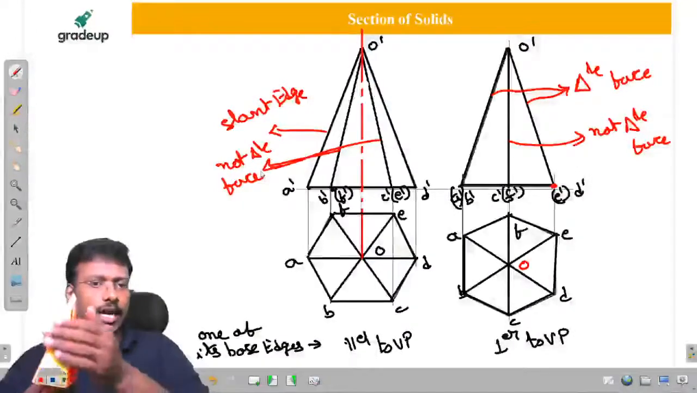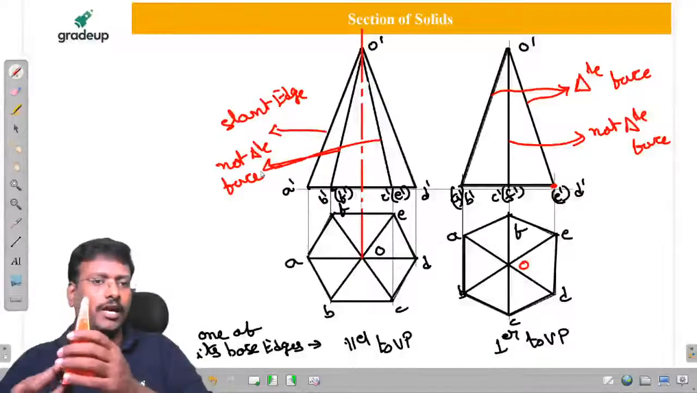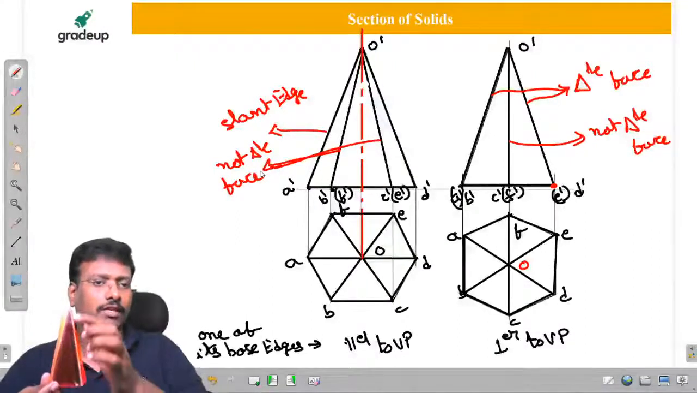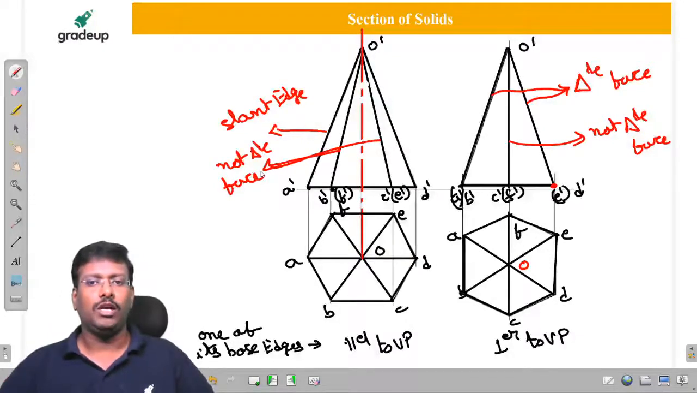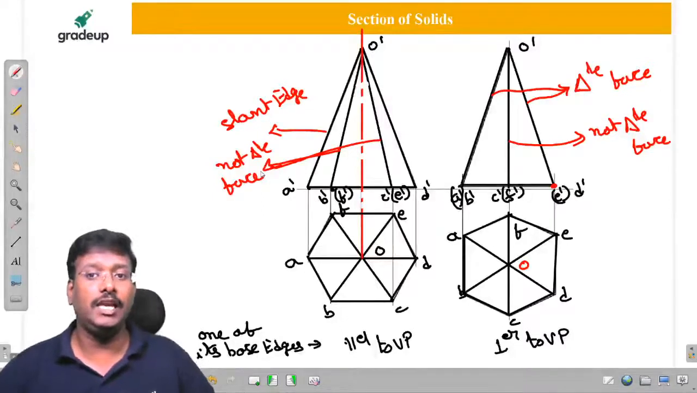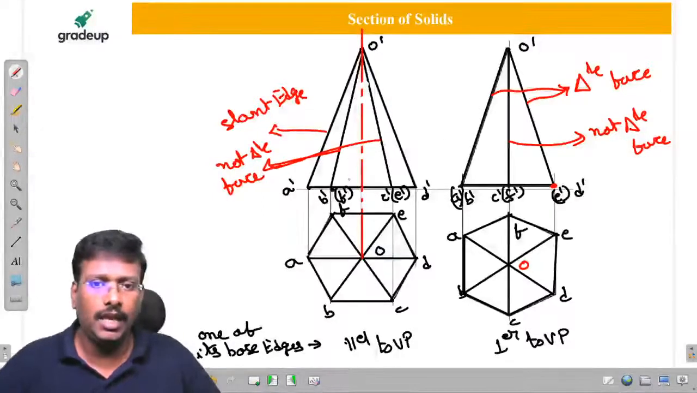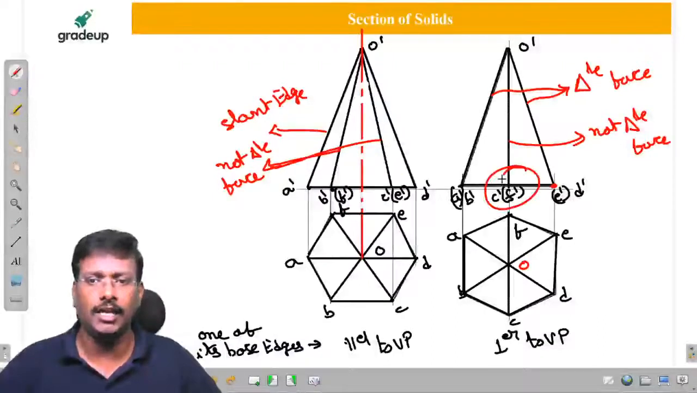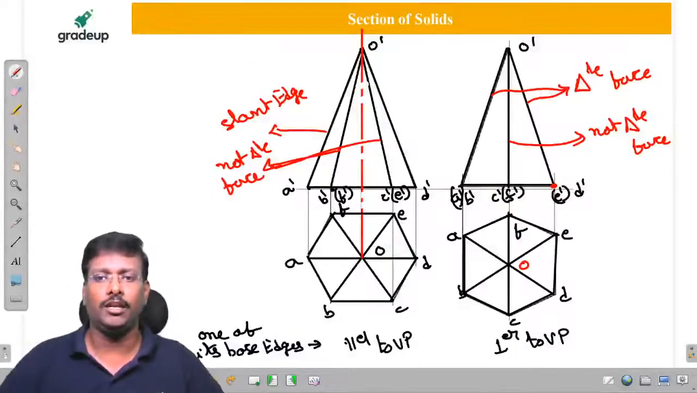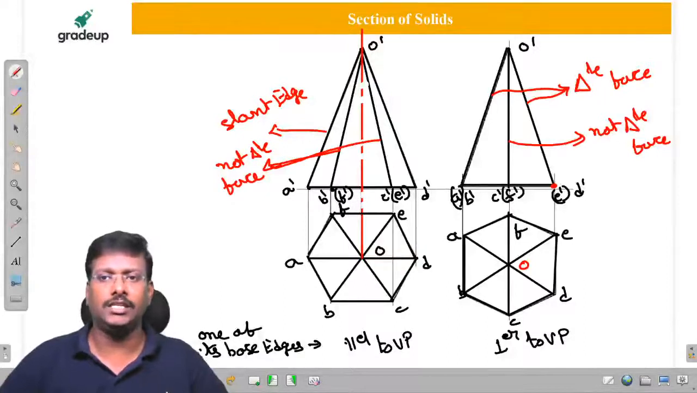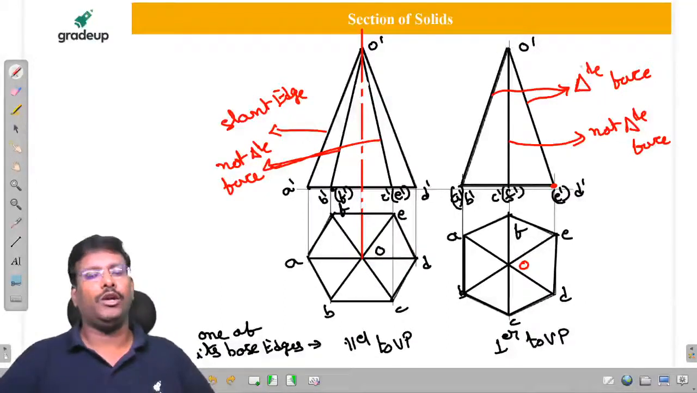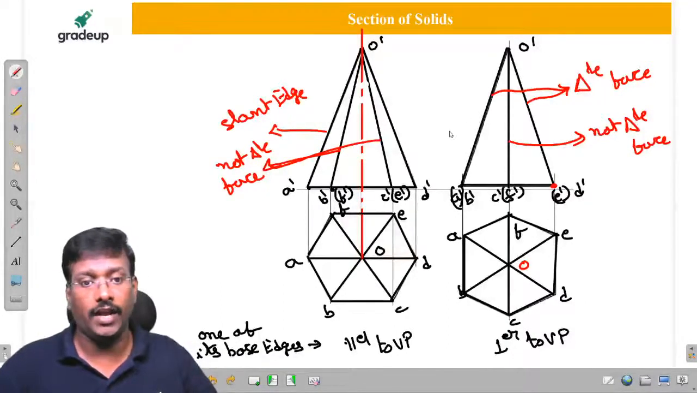So this is a triangular face, this is a triangular face, this is the triangular face, apex with two adjacent corner points. So here if you observe, B and F are not adjacent. Similarly, in the first diagram, C and E are not adjacent. That's why they are not going to form the triangle. Here also CF is not going to form it. But AB, ED are adjacent.